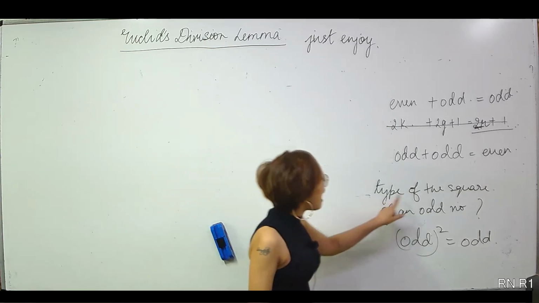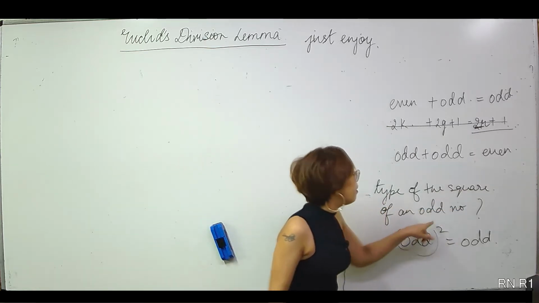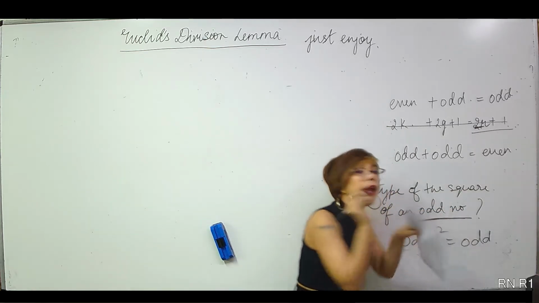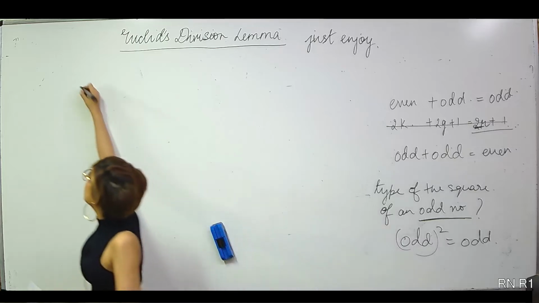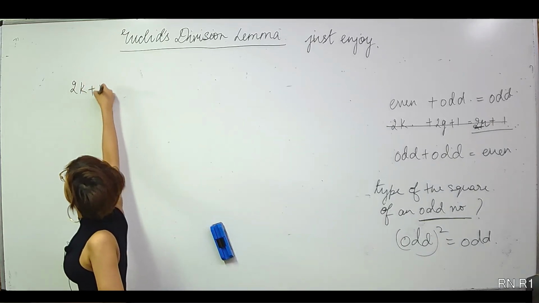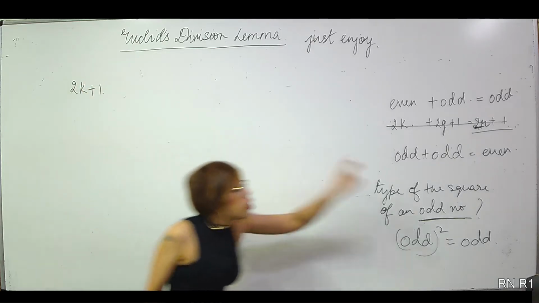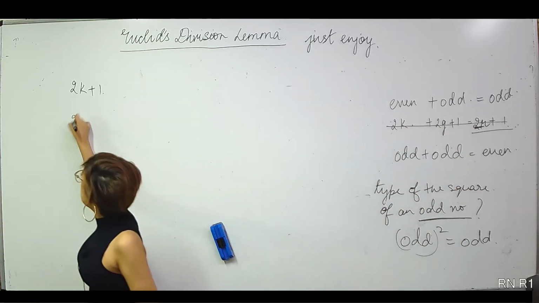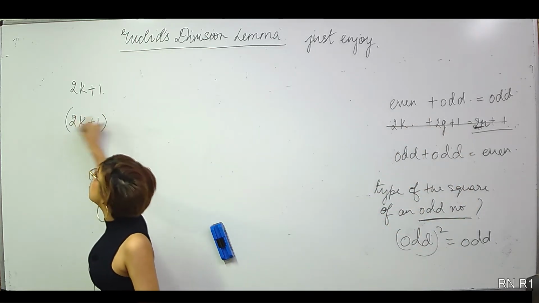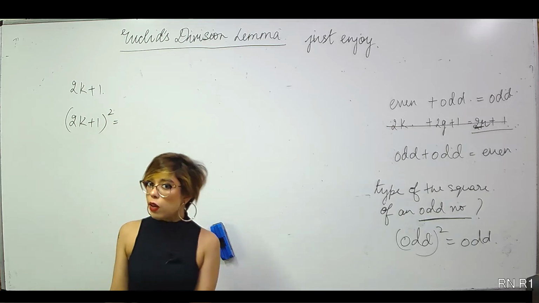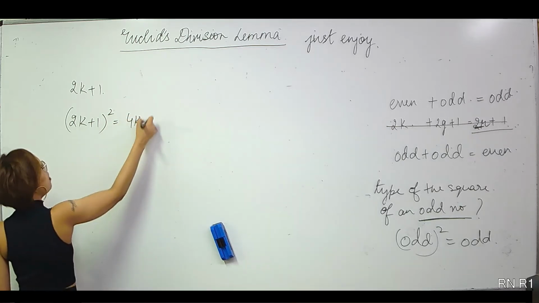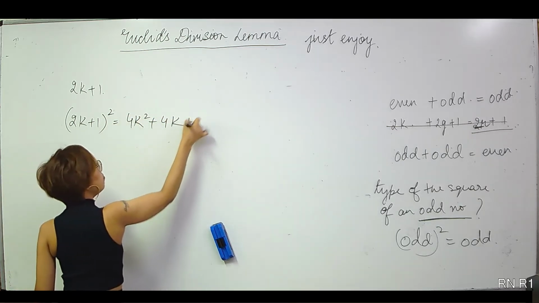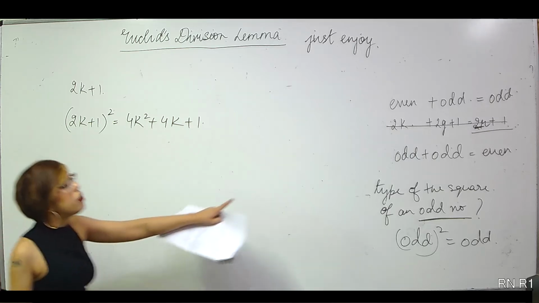Alright, now we say type of the square of an odd number. So I have an odd number. Now I know an odd number would actually look like 2k plus 1. But he's not talking about the odd number. He's talking about the square of the odd number. That means 2k plus 1 whole square he is interested in. Whole square I know, so this is 4k square plus 4k plus 1. I need to tell you the type of it.